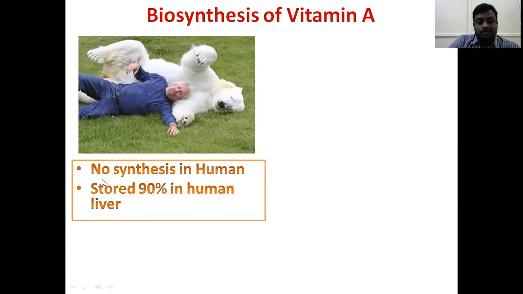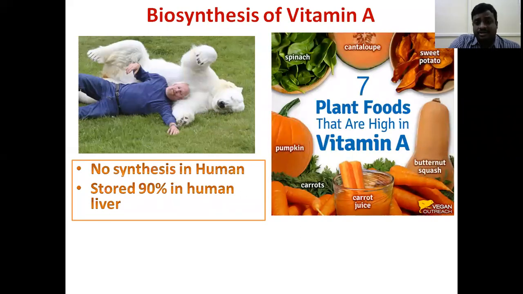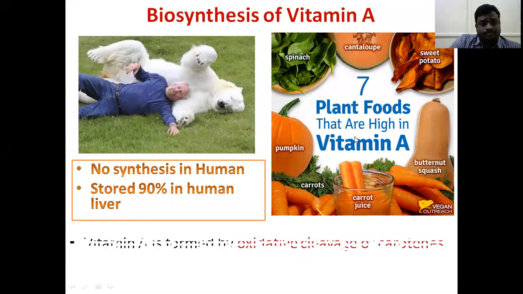No synthesis takes place in the human. These are the different sources of vitamin A: pumpkins, carrots, spinach.